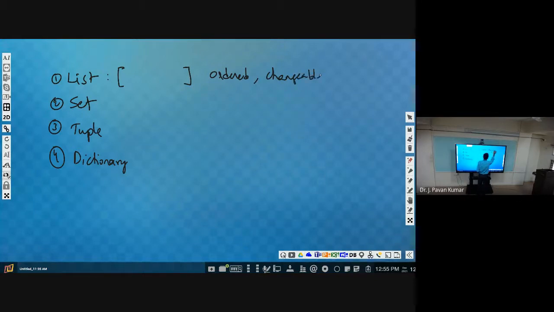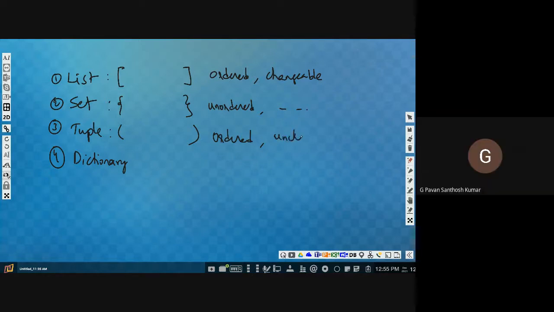Yes, changeable. Next, set: we denote it using curly braces. Are these ordered? No, these are unordered. And can we change? That we didn't see. Next, tuple. How do we denote a tuple? By using parentheses. Are these ordered? Yes, ordered. Can we change? No, sir. No.